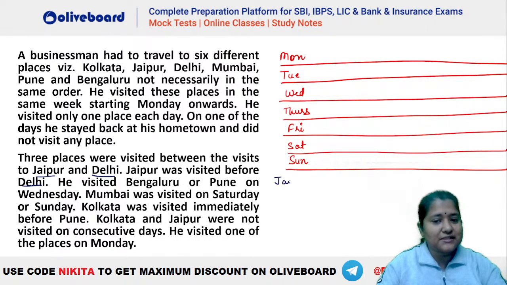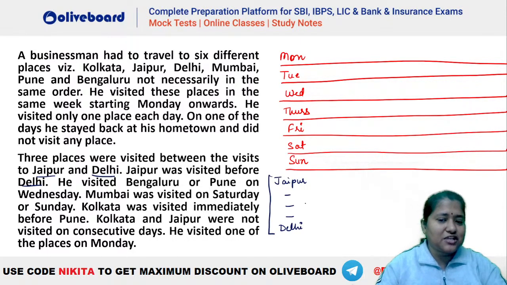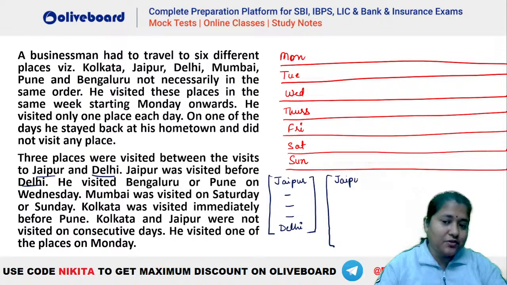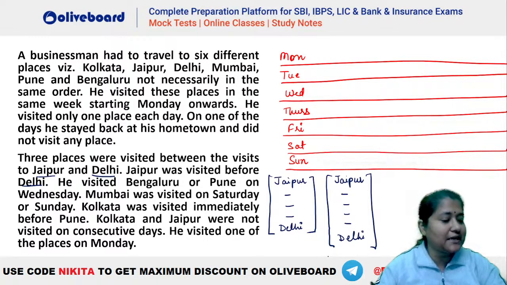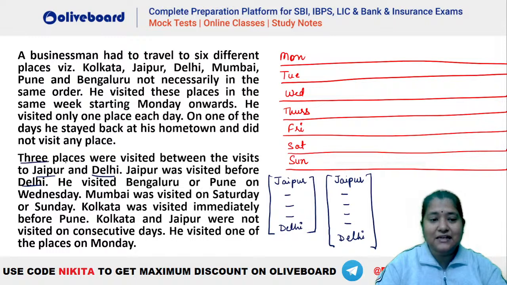That is also given. So, you can see one possibility is this one, that Jaipur, 1, 2, 3, and we have Delhi, right? This is the easiest possibility. One possibility can be that we have the off day between Jaipur and Delhi, right? That is also possible, isn't it? I hope everybody has taken that particular case also, that Jaipur is here. One of the days between Jaipur and Delhi is the off day where he is not visiting any place, and he has 4 days in between Jaipur and Delhi, because it does not say that 3 days are there between the visits of Jaipur and Delhi.